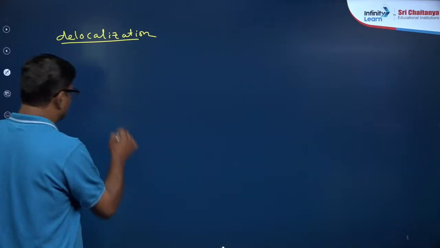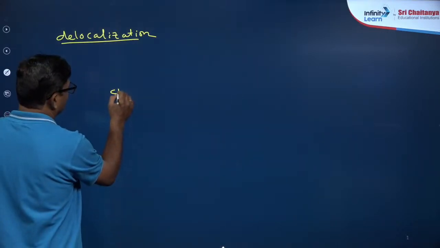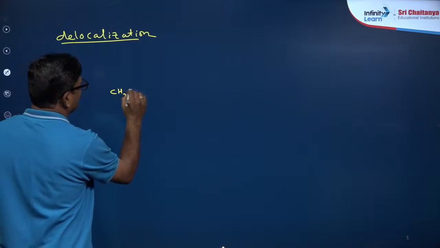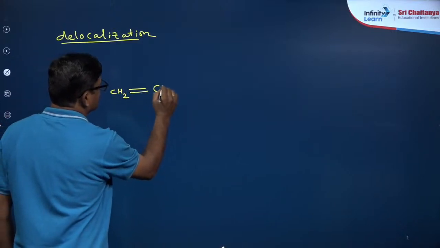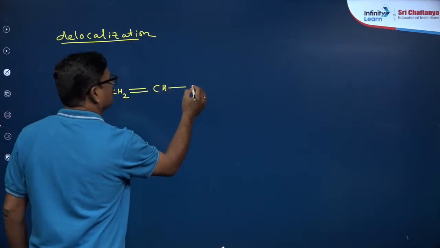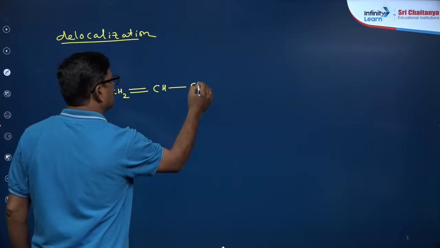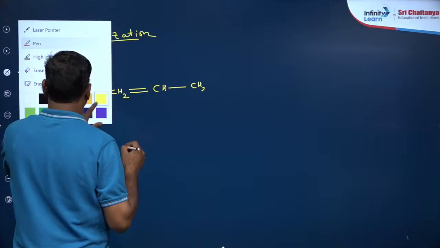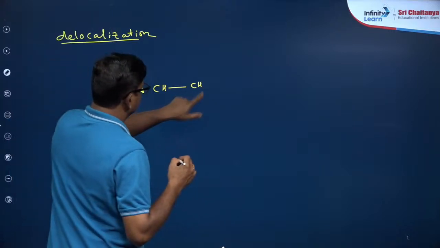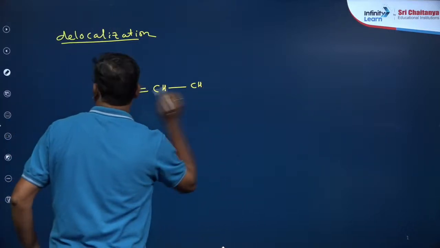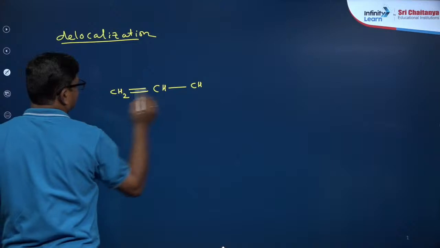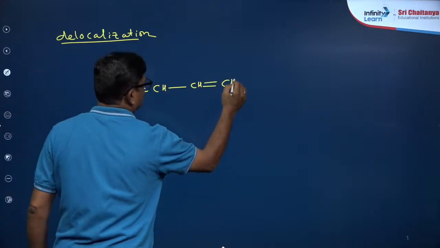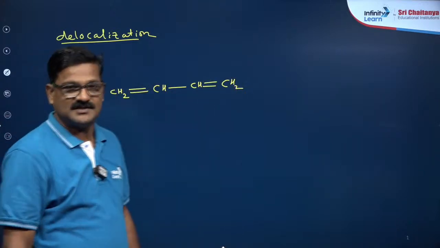So delocalization. Delocalization means, here you can see CH3, CH2, double bond, CH, and CH2, CH, double bond, CH2, right?